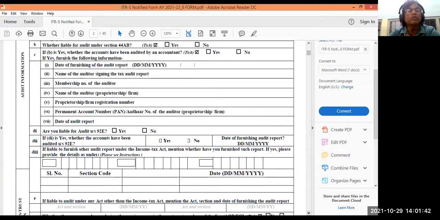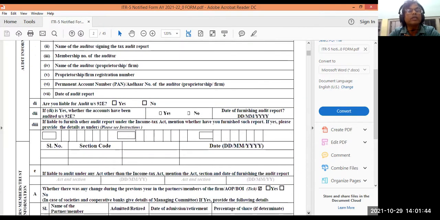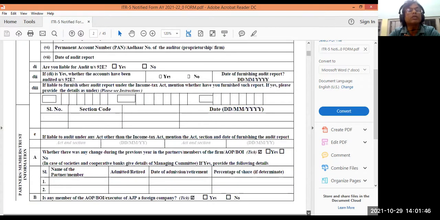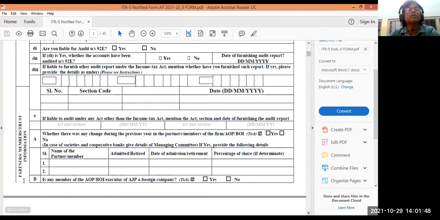Then this was what I was talking about, Part A, general information. Then what other information? Information about partners, members, membership, etc. You have to give the information about the partners: name of the partner, address of the partner, admitted or retired, all these things.